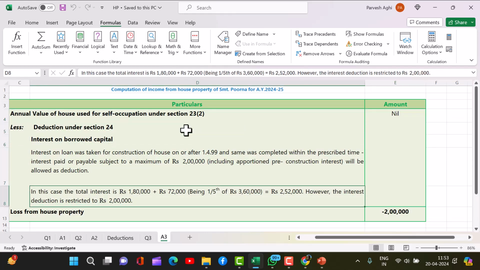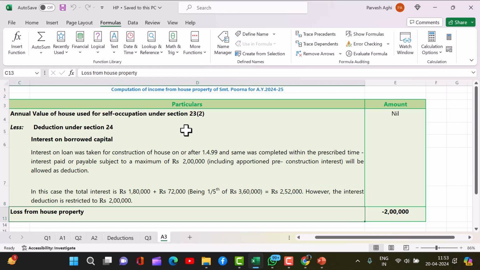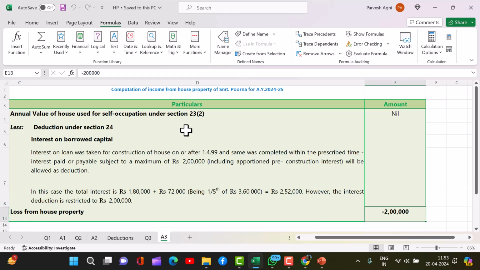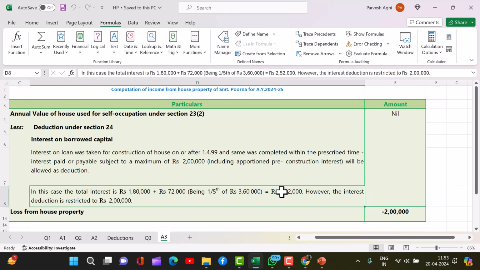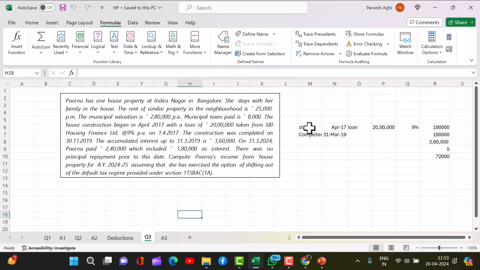Now we calculated what the interest was. The maximum interest deduction is 2 lakh rupees, but the interest comes to 2,50,000. How? She took a loan of 20 lakh rupees at 9%, which is 1,80,000 a year. For 2 years, that came to 3,60,000. We divide by 5 because it will be allowed in 5 equal installments, which is 72,000. And Purna paid 2,40,000, which included 1,80,000 interest.